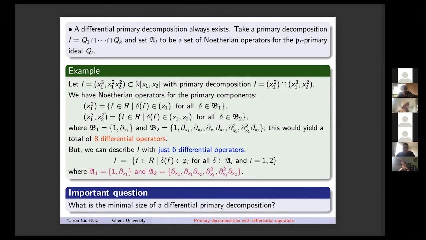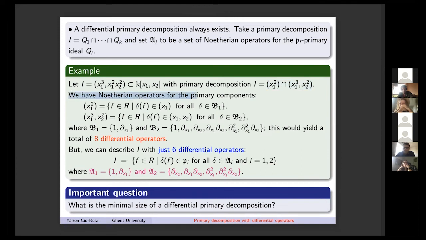Let's see a simple example. Let's take this monomial ideal. Since this is smooth over K, I will take differential operators inside the Weyl algebra, assuming characteristic 0. This ideal has an ordinary primary decomposition in the following way.